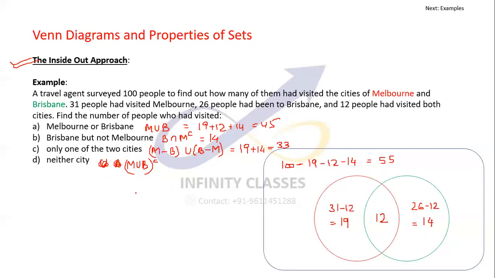And neither city, somebody who has not visited either of the cities, will be outside these circles, which is 55. That's it, answer. So I've not gone to the formula at all. What I have done is simply apply the inside out approach to solve these problems.